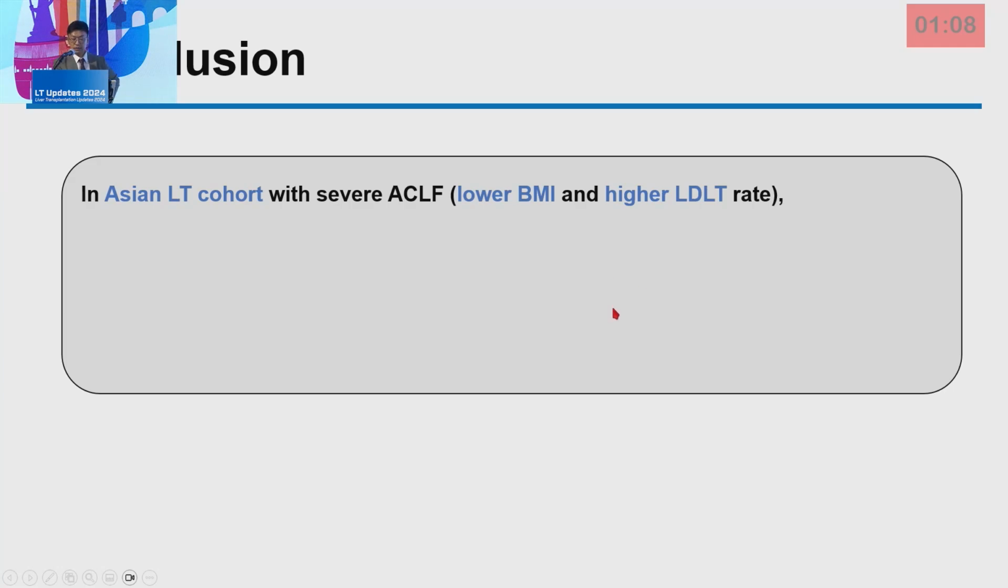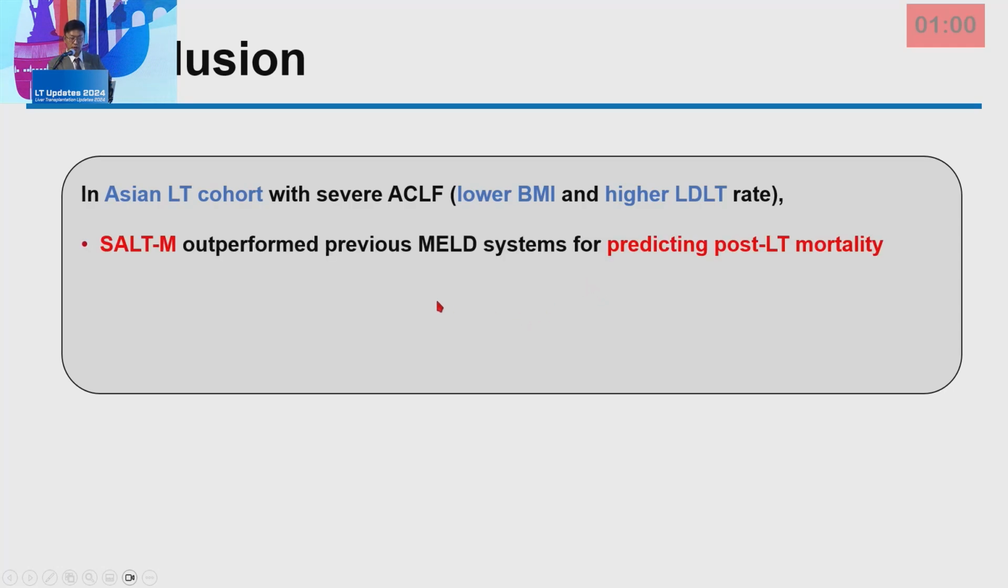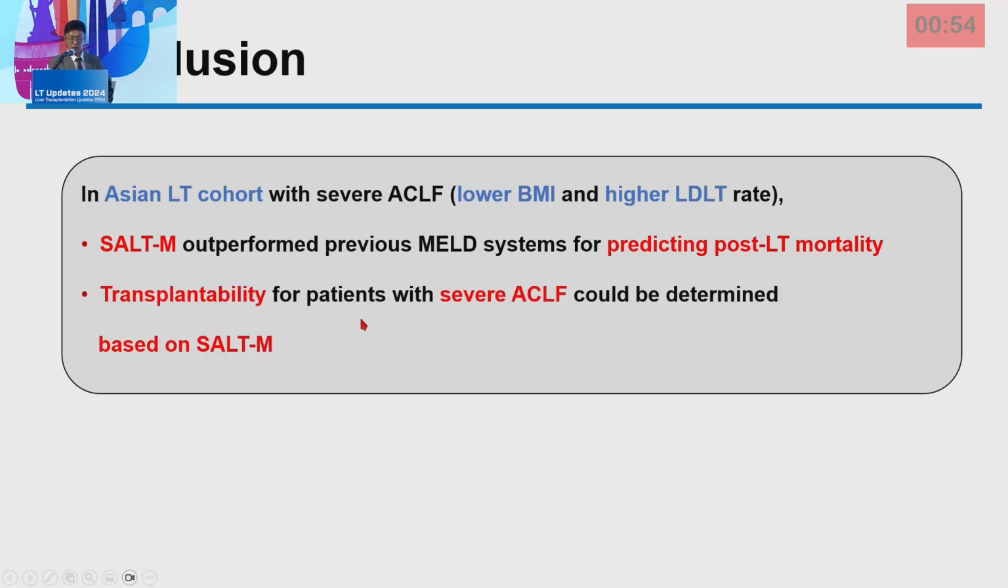So our conclusion is, in Asian LT cohorts with severe ACLF, who have lower BMI and higher LDLT rate compared to the Western cohort, SALT-M outperformed the previous MELD system for predicting post-transplant mortality. So transplantability for patients with severe ACLF could be determined based on this SALT-M score.